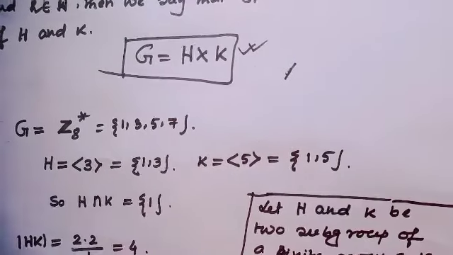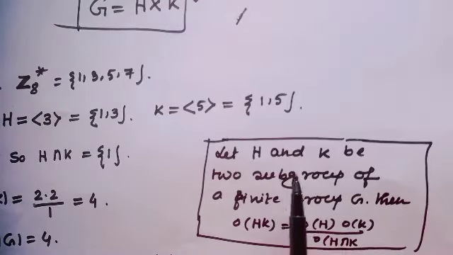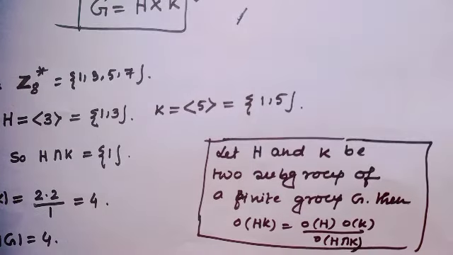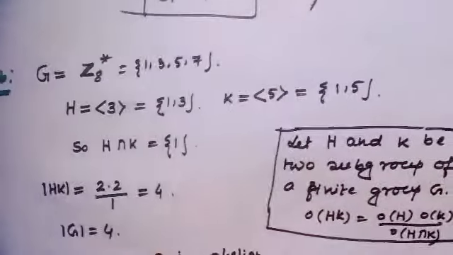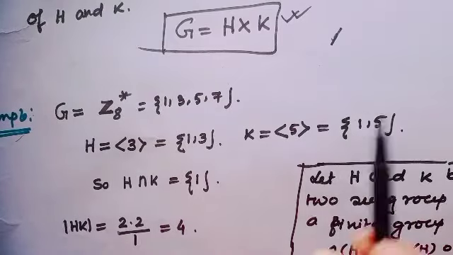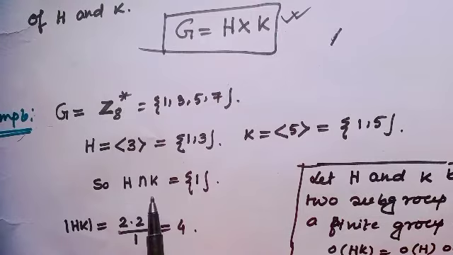And what will be the order of HK? There is a nice theorem. Let H and K be two subgroups of a finite group capital G. Then order of HK equals order of H times order of K divided by order of H intersection K. Since order of H equals 2 and order of K is also 2, and H intersection K equals 1, order of HK equals 4.